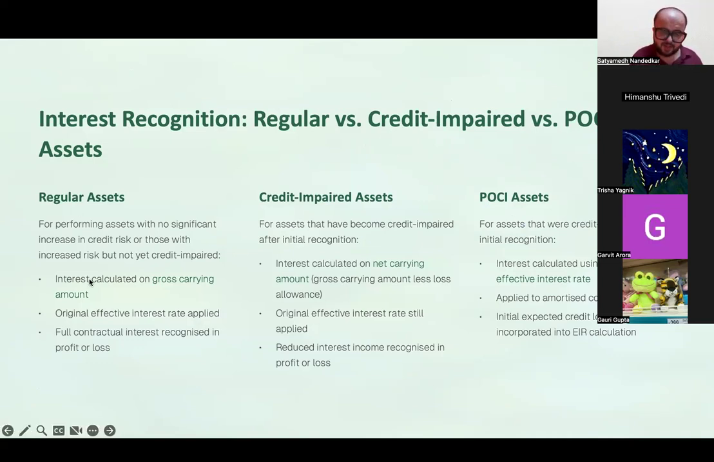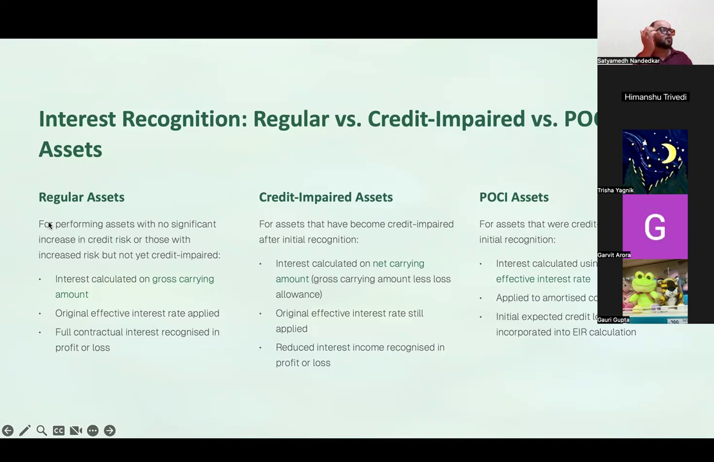In case of regular assets, interest is calculated on gross carrying amount. In case of credit impaired assets, it is calculated on net carrying amount, which is gross carrying amount minus loss allowance. And in case of assets which are credit impaired at origin, interest is calculated using the credit adjusted effective interest rate. Okay? So this table basically presents to you how interest recognition will happen for regular assets, for credit impaired assets and for assets which are credit impaired at origin. This is the worst category, this is the safest category.